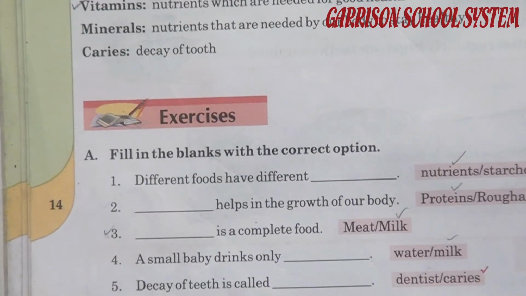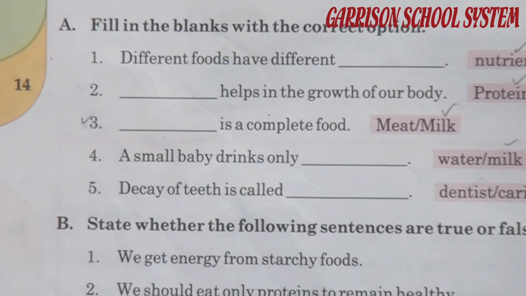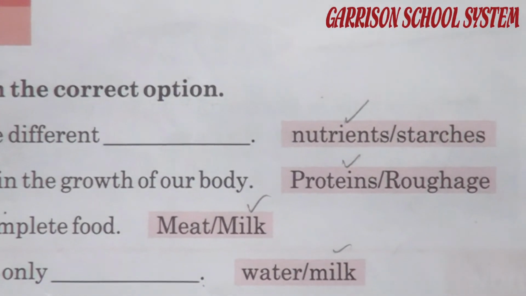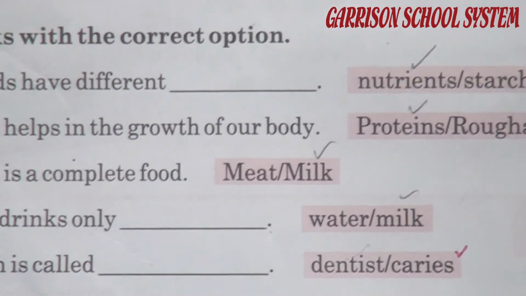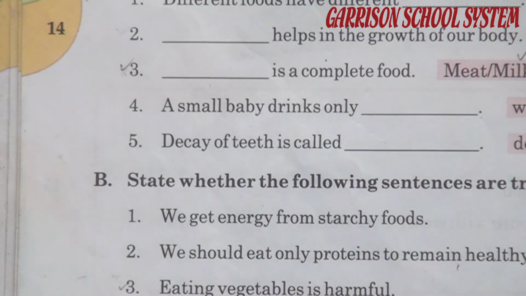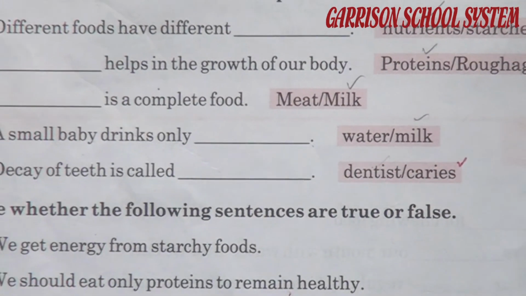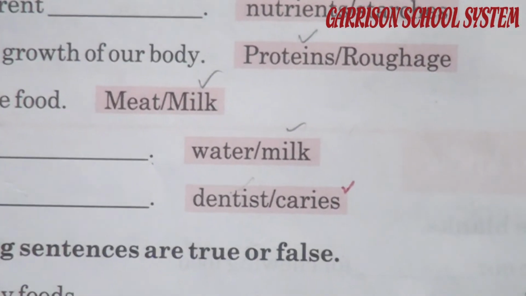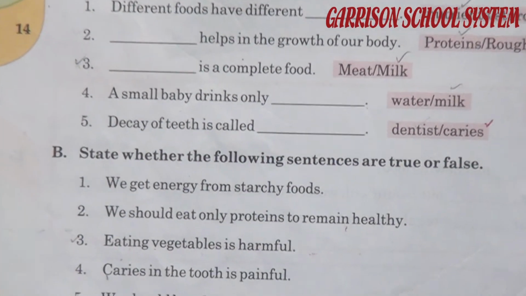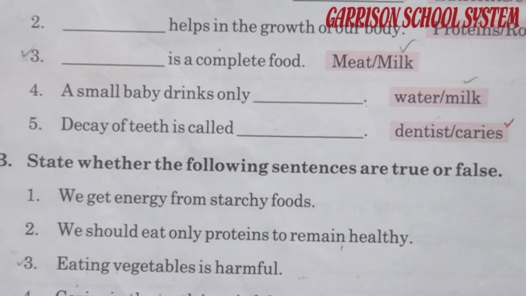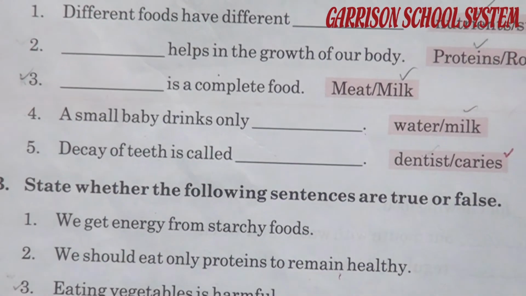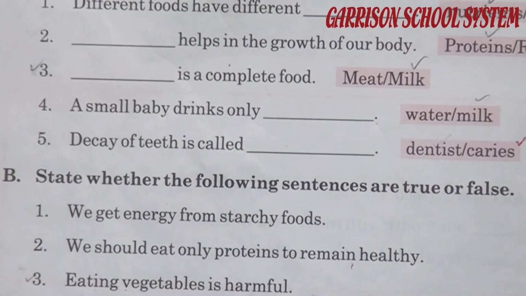Number 3: dash is a complete food. Options are meat or milk. The correct option is milk. Number 4: a small baby drinks only dash. Water or milk. Milk. Number 5: decay of teeth is called dash. Dentist or caries. Caries is the right option.